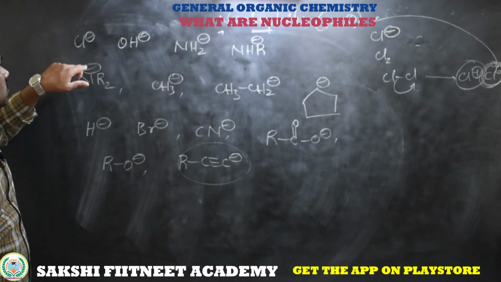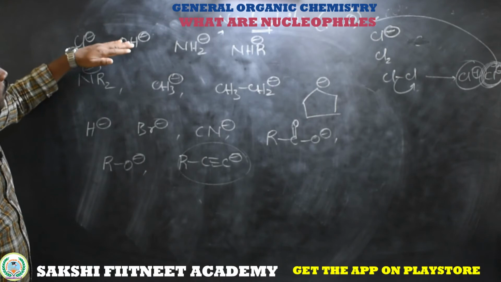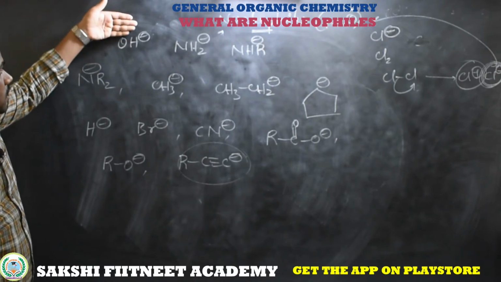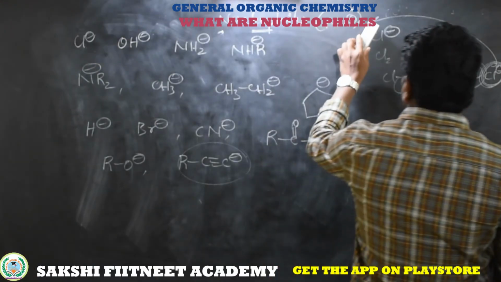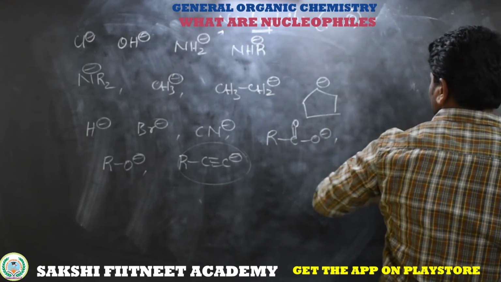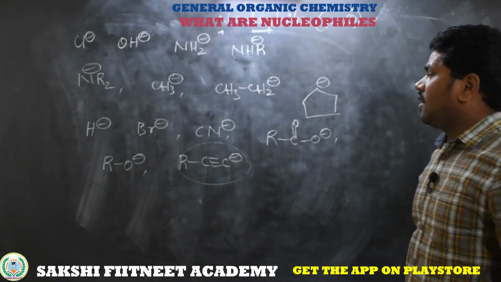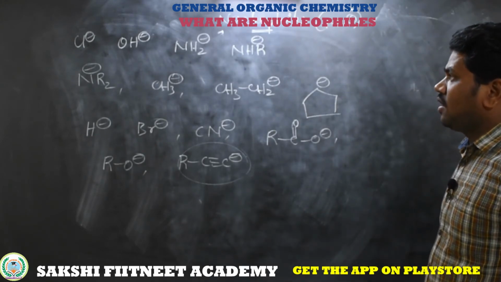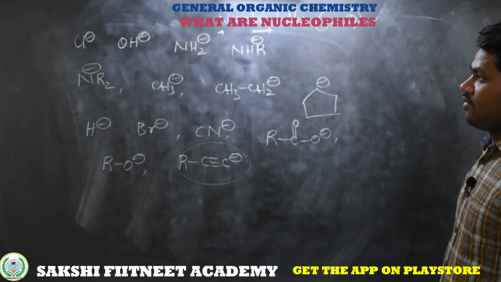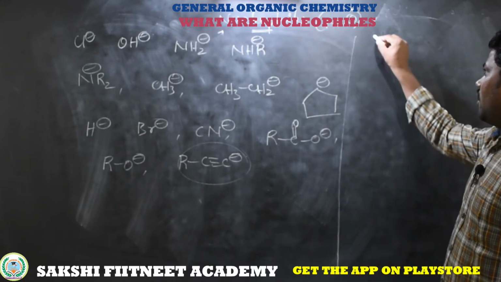So what are the characteristics of a nucleophile? Nucleus loving species, ready to donate a negative charge, that means electrons. These which have a negative charge are classified as nucleophiles. Now here I am taking neutral nucleophiles which have a lone pair.